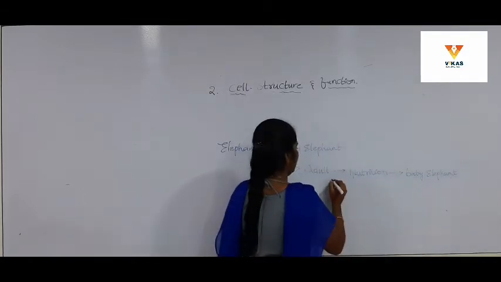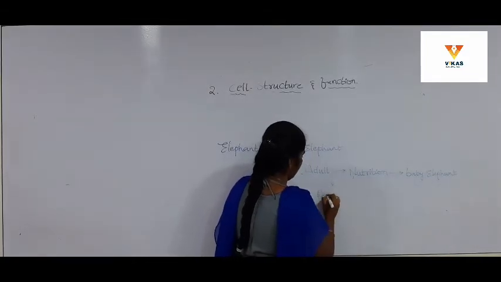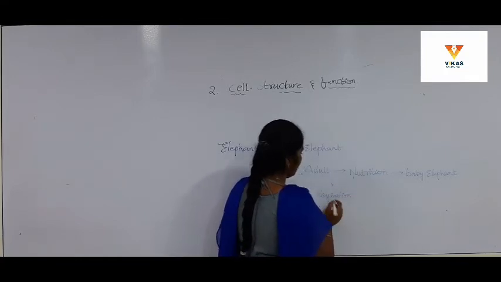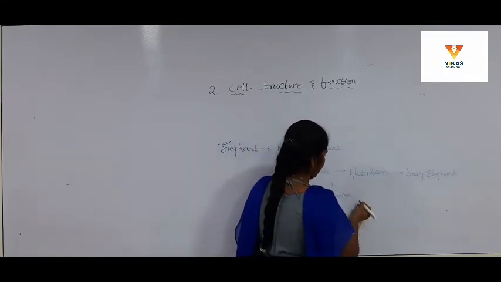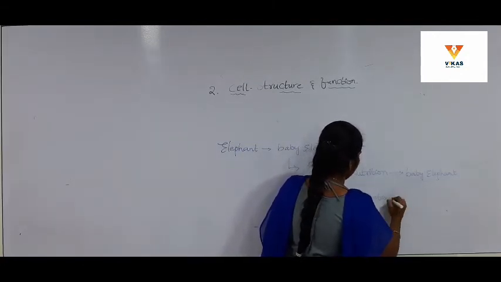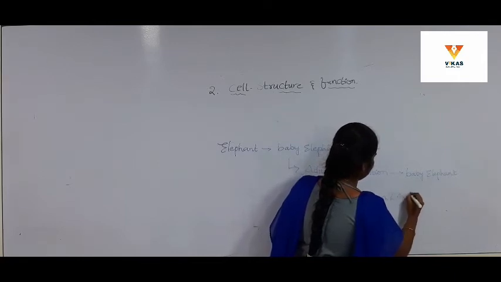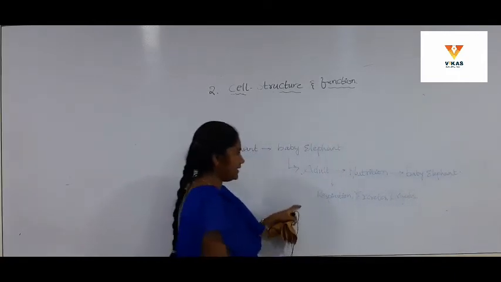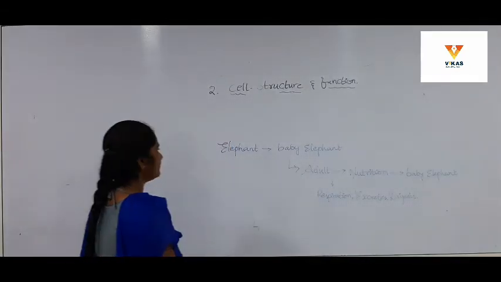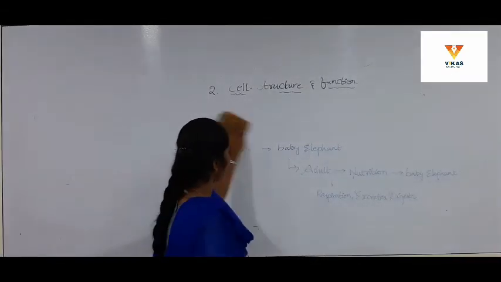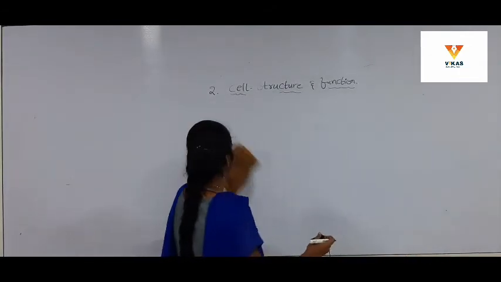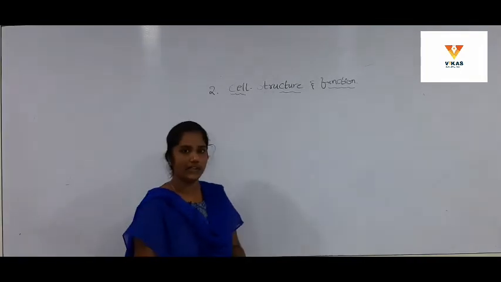In between, it inhales and exhales, which means respiration. It excretes, and it digests the food. For all these activities, the cell is the basic structure. And do you know one thing?